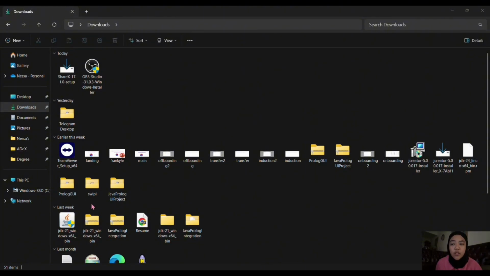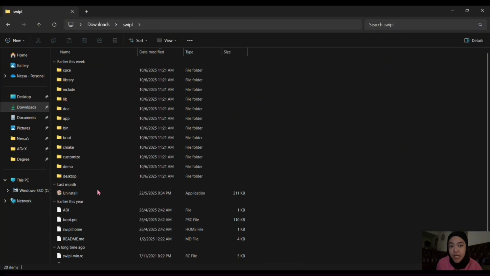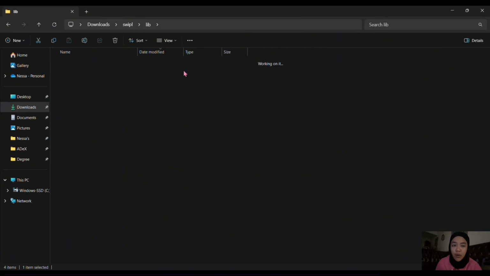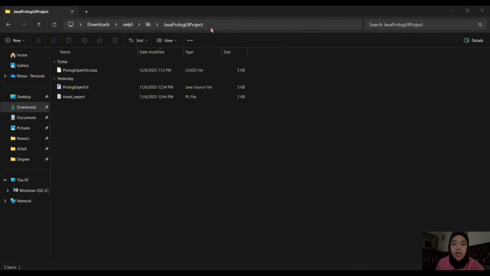So what we need to do is open the file and then go to library. And then we need to save our Java and also our PL files, which is our Prolog code, in the same folder, under the library in the SWI-Prolog application file. So here is my Java and also Prolog code. When I open it, all the files are combined in the same location. So up here I just need to copy my location.